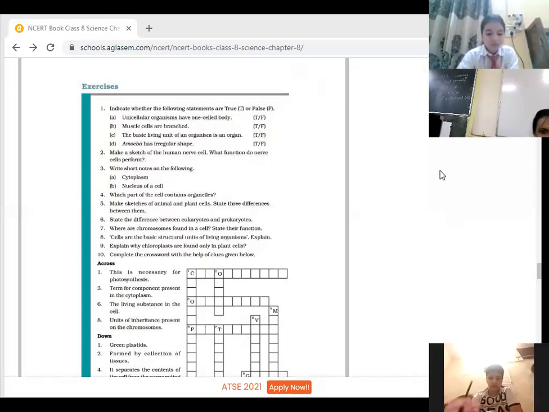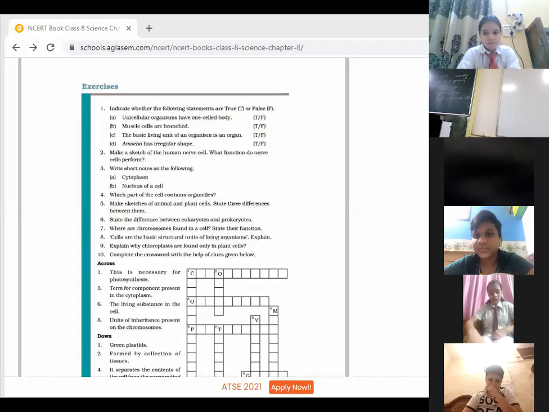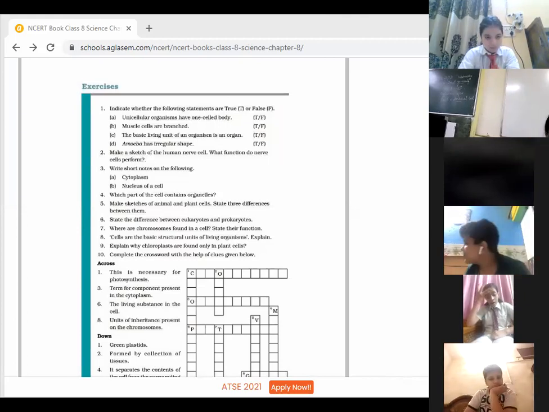After that, we discussed the difference between the plant and animal cell, and you differentiated plant and animal cells on the basis of diagrams too. So today the chapter ends and we are going to discuss the back exercise.